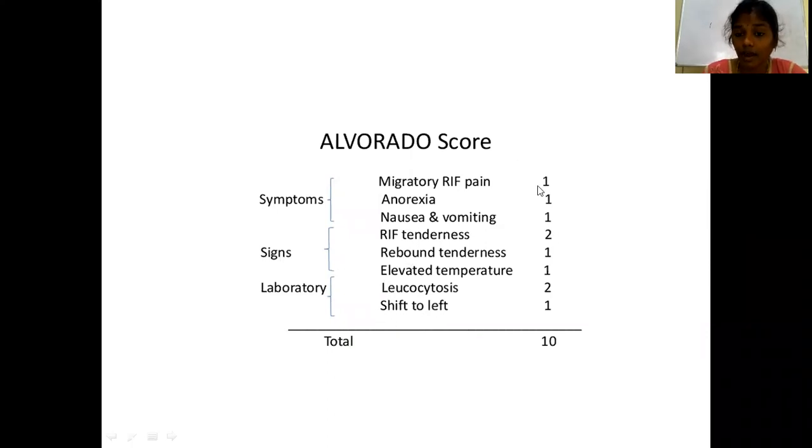All these items are given 1 point except 2 categories: one is right iliac fossa tenderness and the other is leukocytosis, which are given 2 points. Migratory right iliac fossa pain 1 point, anorexia 1, nausea and vomiting 1, right iliac fossa tenderness 2 points, rebound tenderness 1, elevated temperature 1, leukocytosis again 2, shift to left 1. The total is 10. If clinically the total is 7 or more, then it indicates that the patient is suffering from acute appendicitis.